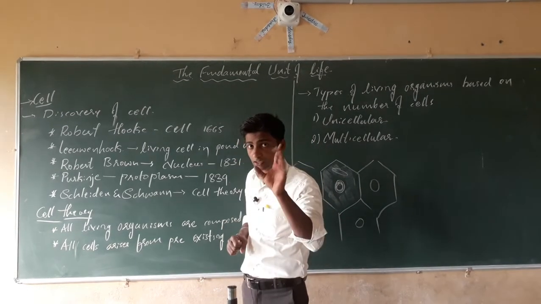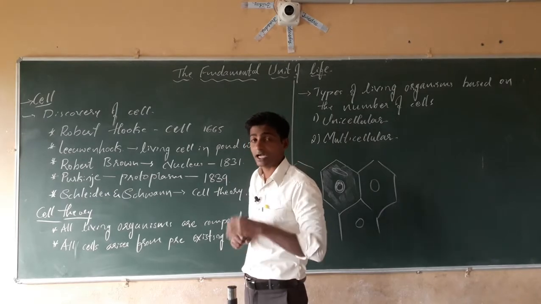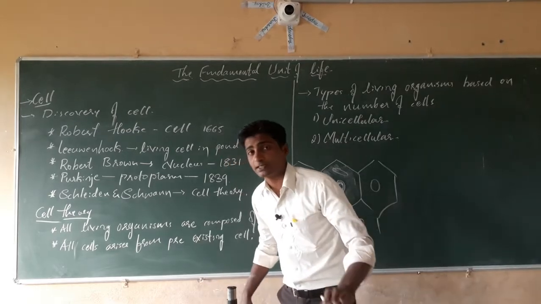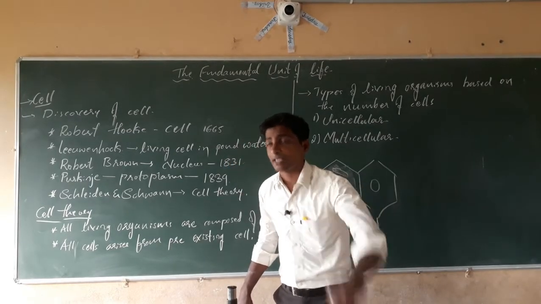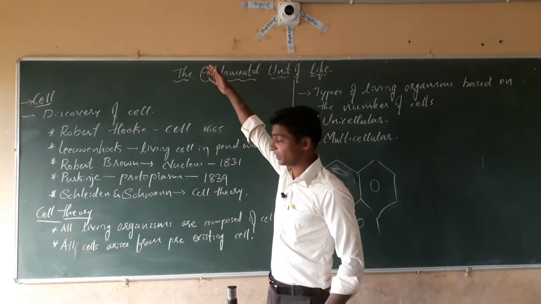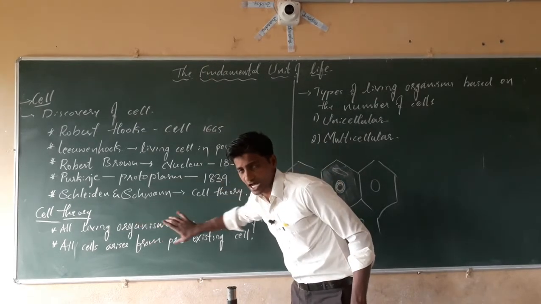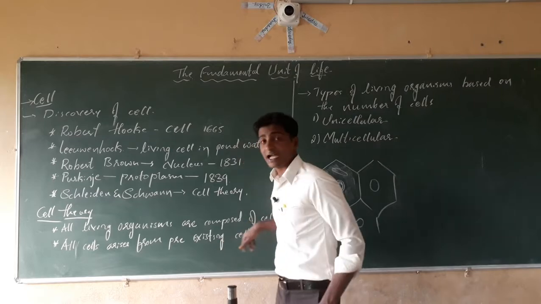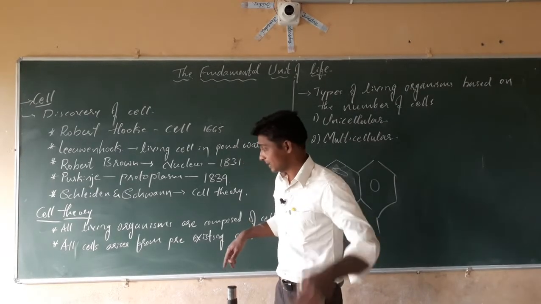But viruses are not complete living organisms, they are not made up of cells, isn't it? All living organisms, from prokaryotic bacteria to the higher animals, are made up of cells.